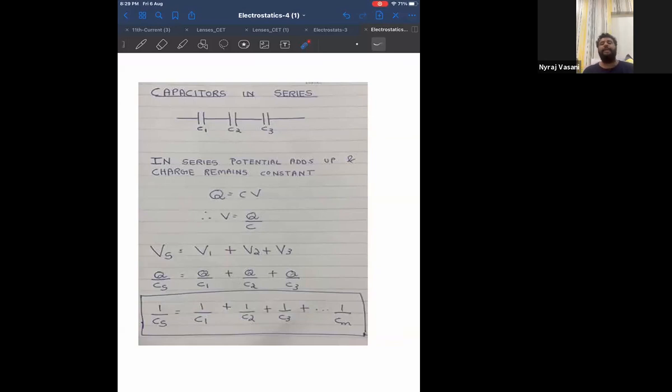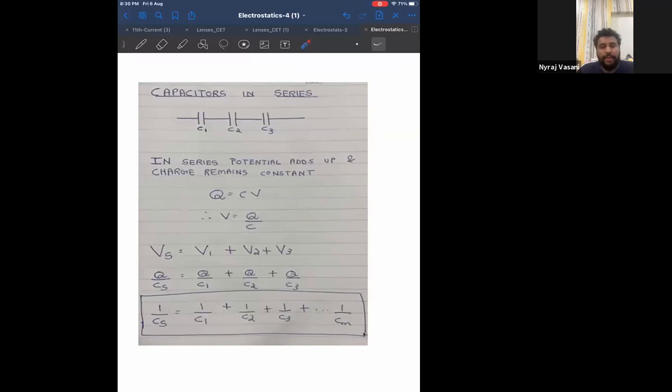Can I explain about charge? Correct. Remember, in series, voltage adds up, current remains constant, and even charge remains constant. And in parallel, current and charge add up, voltage remains constant. Therefore, whatever I have told about current in 11th standard, same thing is applicable for charge over here. This is the concept of charge. In series, voltage adds up, charge remains constant. In parallel, charge adds up, voltage remains constant. Very important logic while you solve circuit questions of capacitors.